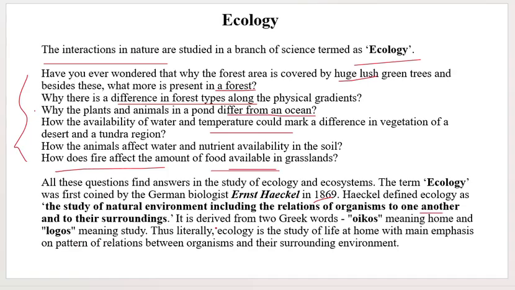Okay, this word ecology derives from Greek words. One is oikos, which means home, and logos means study. Thus, literally, ecology is the study of life at home, with main emphasis on the pattern of relation between organisms and their surrounding environment. Okay, this is the definition of ecology.